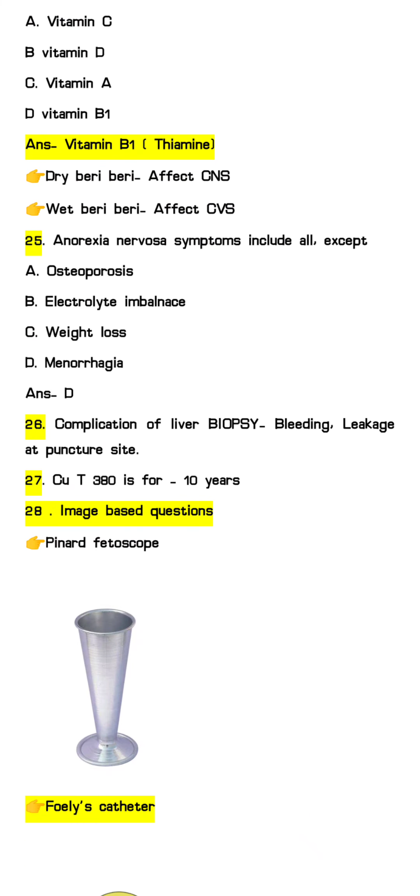Next question, that is anorexia nervosa symptoms. Anorexia nervosa symptoms include all except. So it will include osteoporosis, electrolyte imbalance, weight loss, except menorrhagia. Anorexia nervosa, binge eating and bulimia nervosa, these all are eating disorders. So we will see all the symptoms in anorexia nervosa except menorrhagia. We will see amenorrhea in anorexia nervosa rather than menorrhagia.